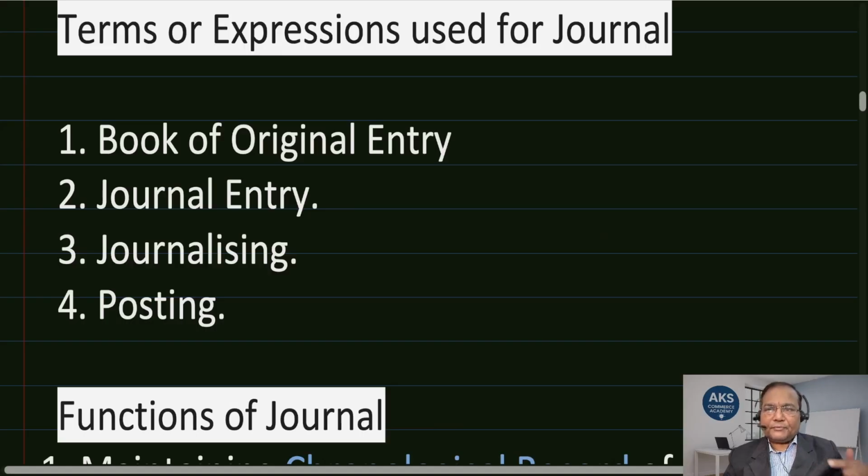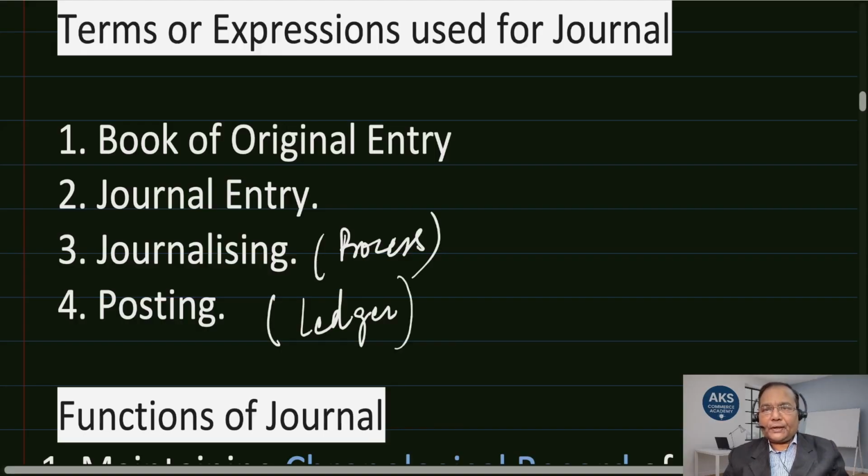Journalizing: the process of entering in the books of original entry is called journalizing. This talks about the process. And then comes posting. Now there is a ledger, which we will understand in more detail, but posting means that from the journal the next step is preparation of ledger accounts.